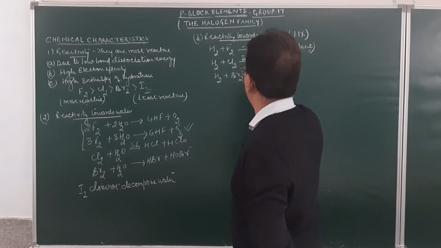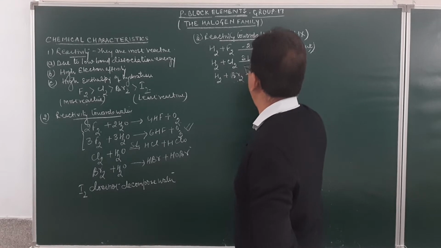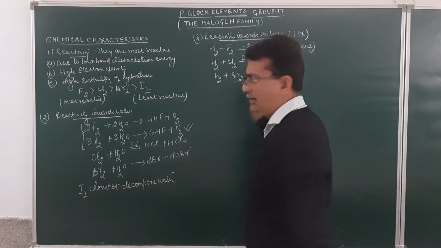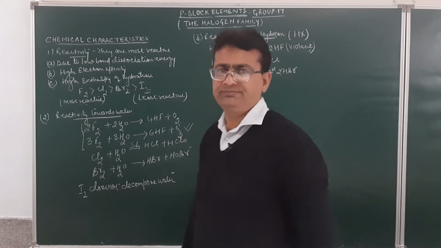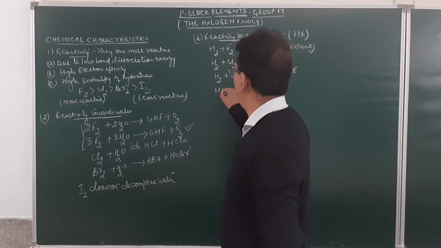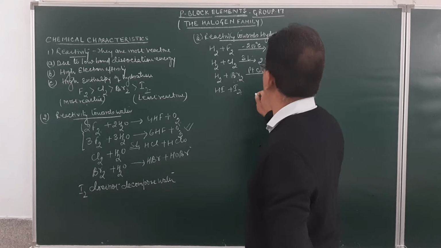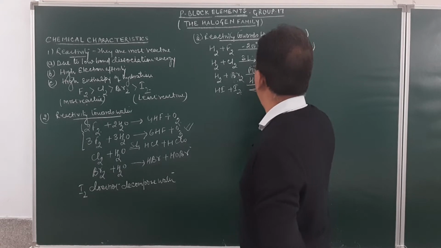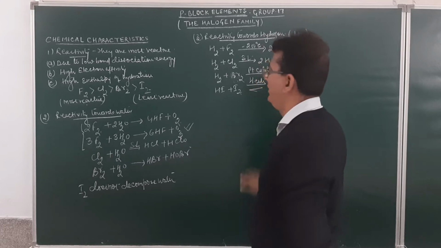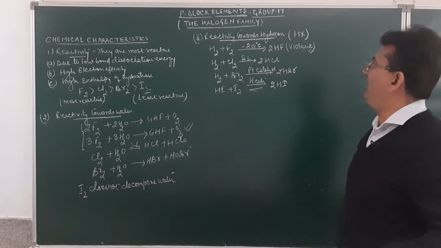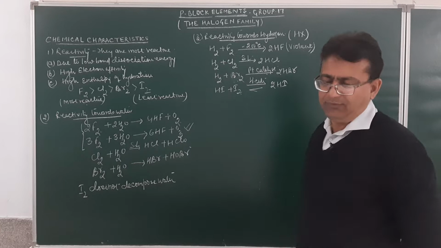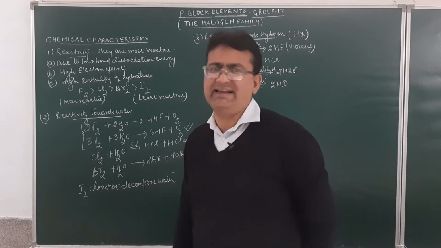The catalyst will be acquired and we need to heat, and this will result in the formation of hydrogen bromide. Similarly, hydrogen, when made to react with iodine, the reaction will be very, very slow, and over here it will require heat, and this will result in the formation of hydrogen iodide. So again, through this reaction we observe the reactivity of halogen goes on decreasing.